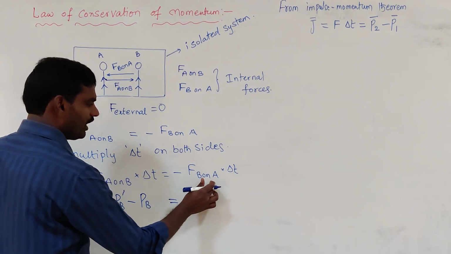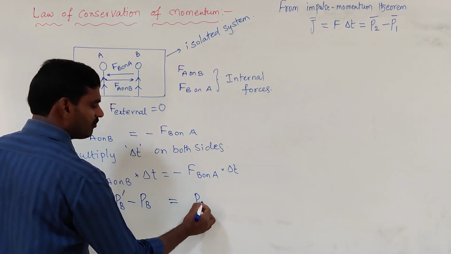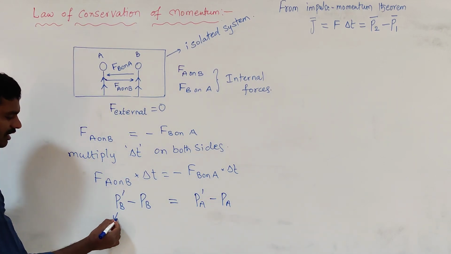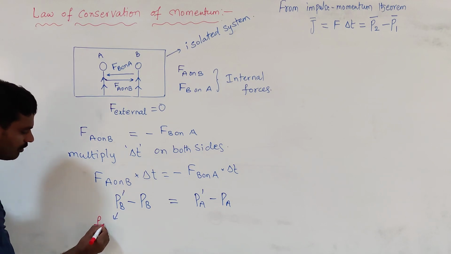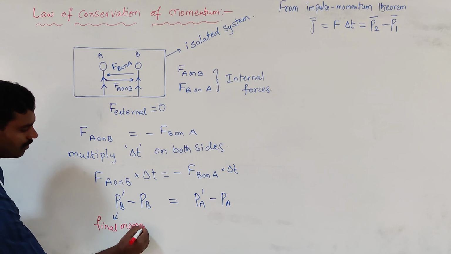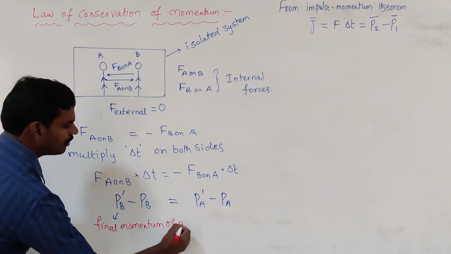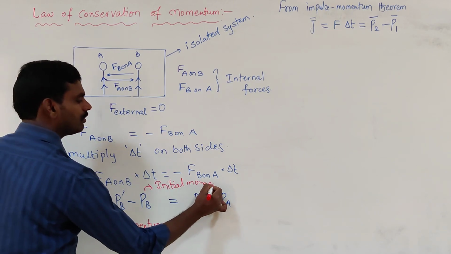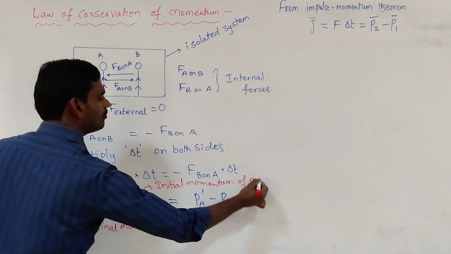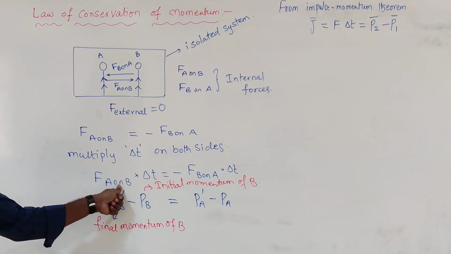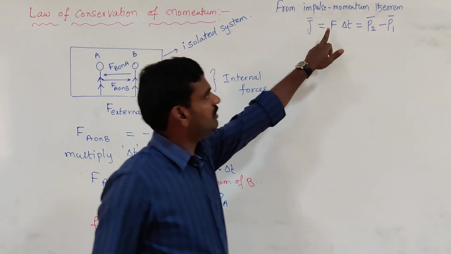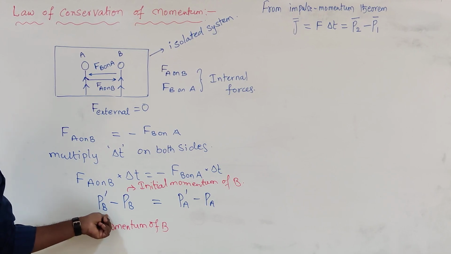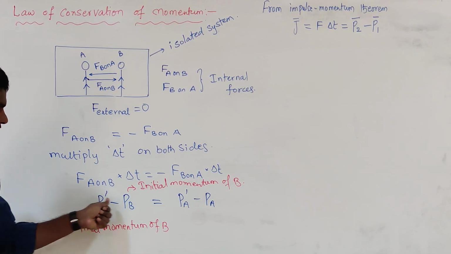This is the final momentum of B and this is the initial momentum of B. If force into time is nothing but change in momentum, then as force is acting on B, the momentum of B changes: Pb dash minus Pb, final momentum minus initial momentum.